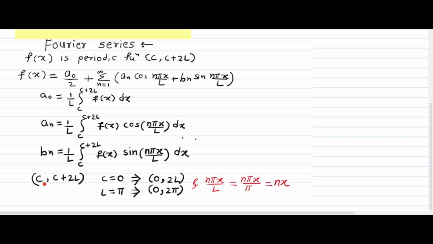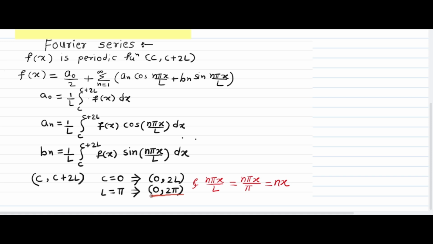Now see the interval C to C plus 2L. Generally we take the value of c as 0, or it may be minus 5. Suppose we take c equal to 0, then the interval becomes 0 to 2L. If we also replace L with pi, the interval becomes 0 to 2 pi.